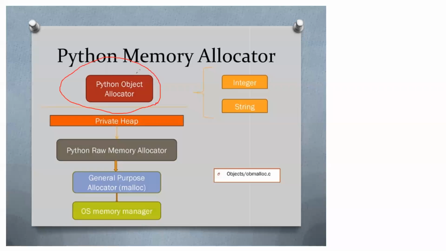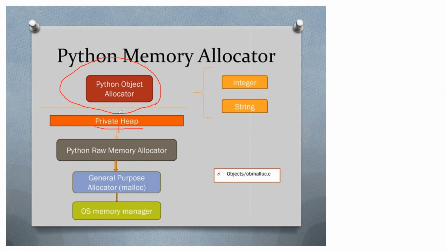Means an object is created from that class, no? Whether it is an integer, or it contains a string, built-in functions or whatever it is, the Python object allocator automatically does that. There is a very important word called heap.